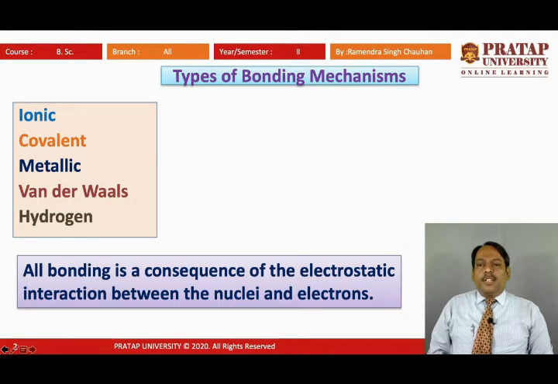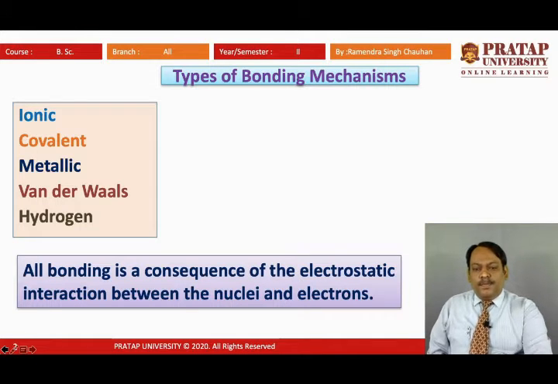So when charges are there, there will be some interaction between the charges of one atom and the other atom, and those interactions are giving bondings to the solids. On the basis of how they interact, we will consider the types of bonding, how they are characterized, and what things are realizing these types of bonds.